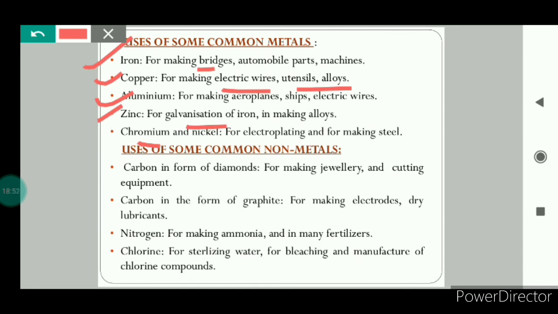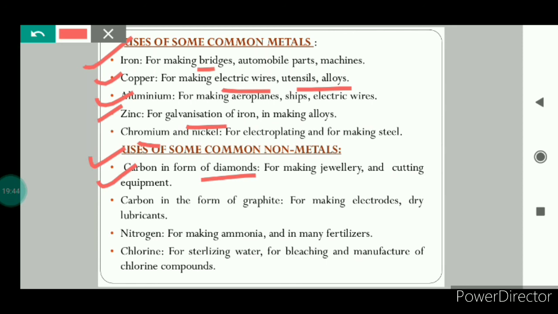After this, now let us discuss the uses of some common non-metals. In the beginning, we studied that fewer than 20 elements are non-metals and most of the elements are metals. But do not think that only metals are useful, and that because non-metals are less in number, they are not as useful as metals. Non-metals are very important for our survival. For example, oxygen. Oxygen is also a non-metal. Without oxygen, we cannot survive. So non-metals are also very useful for us. Let us see some uses of common non-metals.